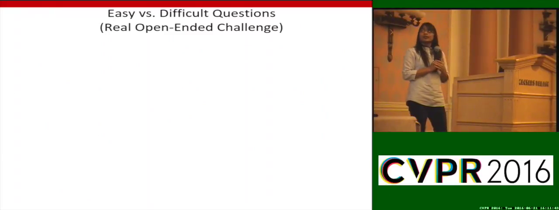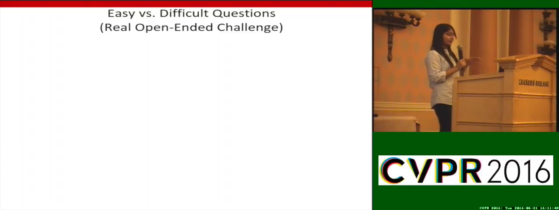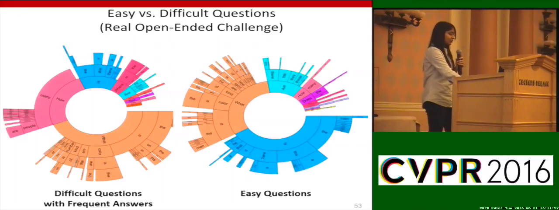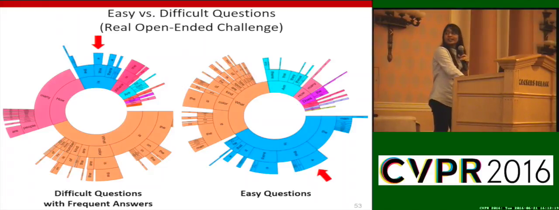Another thing that we are interested in knowing is the difference in the distribution of questions that fall in easy questions and those that fall in difficult questions, but the ground truth answers are present in the top 1000. These visualizations compare the two types of questions, and we can see that a large percentage of easy questions start with is, while the percentage is very small for the difficult questions. So basically, we can say that the binary questions are easy to answer. Another thing to note here is that the questions that start with how many are difficult to answer.